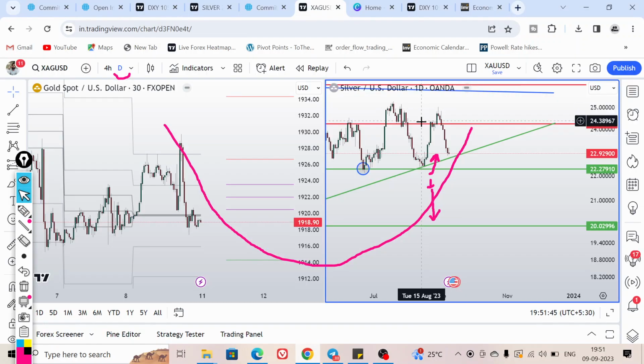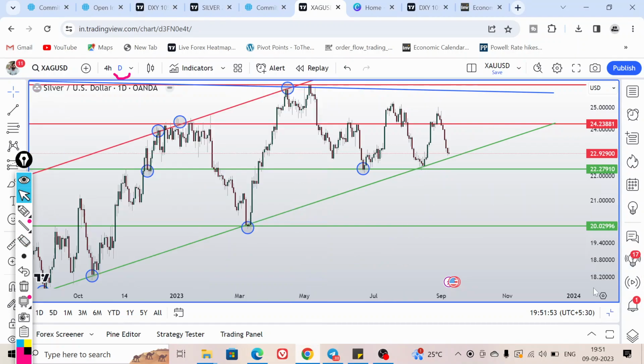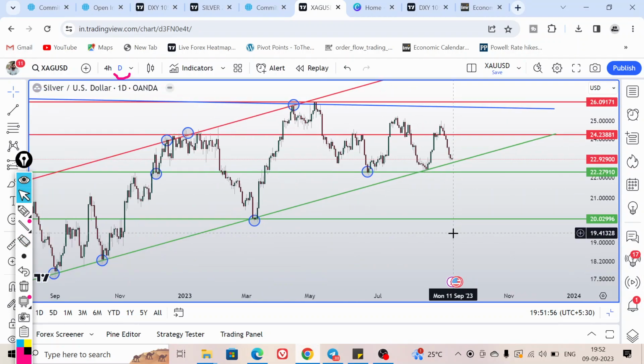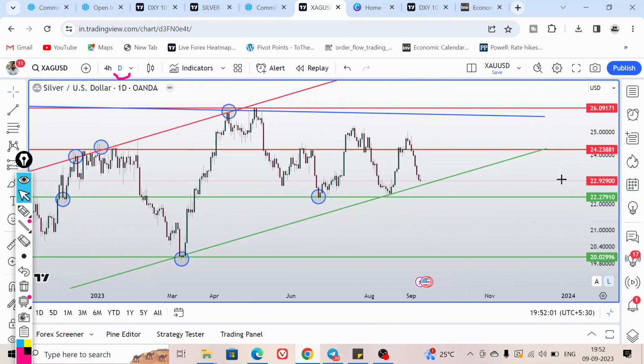The other chart that we can discuss is the daily chart of silver. Let me show you. This is the daily chart of silver right over here. I already shared this chart on the Telegram channel, and as you can see, the price is currently trading near the support trend line, and this is the trend line. So we can expect some down move, and we can expect a test at this level. And if price rejects from here, then we're going to look for buy. But if price breaks down, then further decline is possible on the daily time frame on the silver chart.